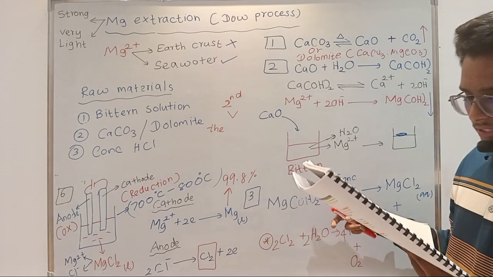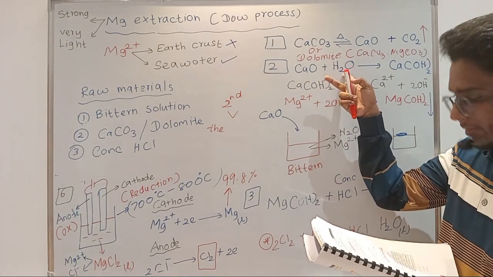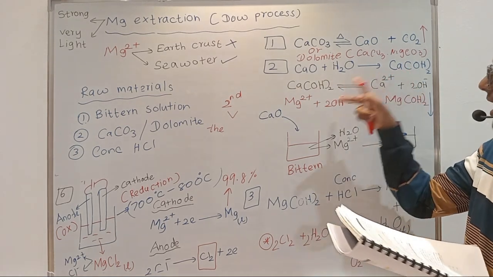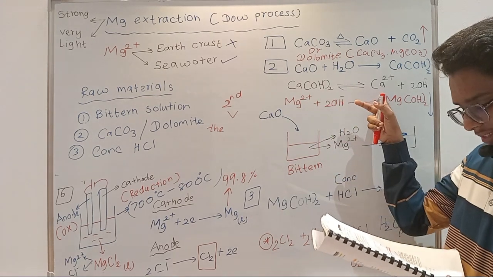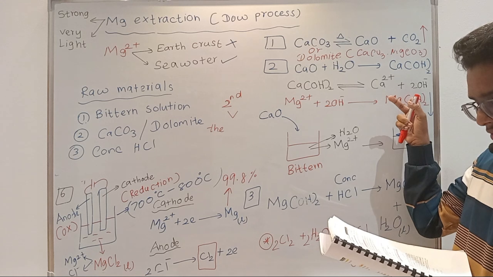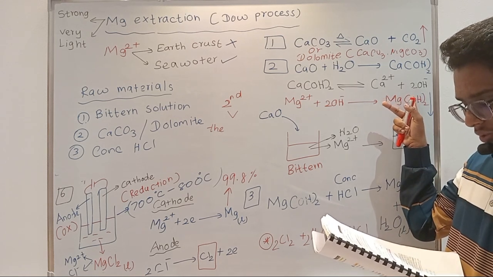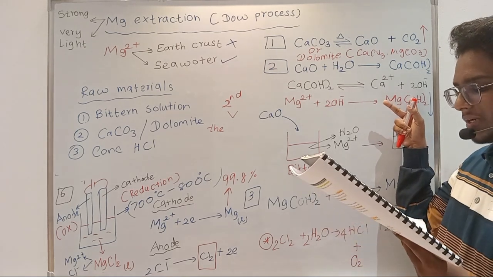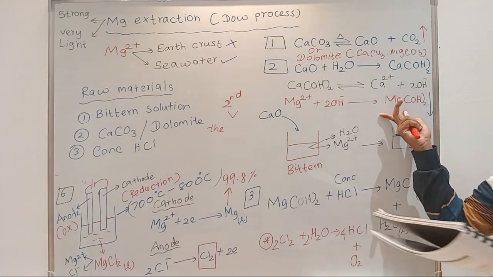Here calcium oxide reacts with water, forming calcium hydroxide, right? And calcium hydroxide dissolves slightly in water, giving calcium 2 plus and 2OH minus ions. Since the solubility product of magnesium hydroxide is lower than that of calcium hydroxide, magnesium 2 plus in the solution is precipitated as magnesium hydroxide. They have given the reason for the precipitation, right?